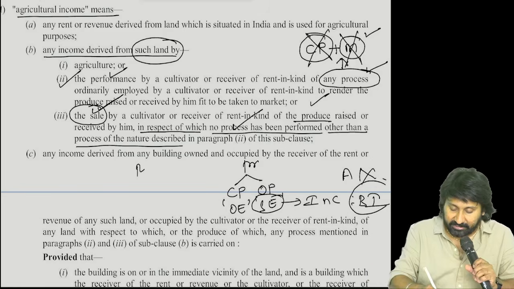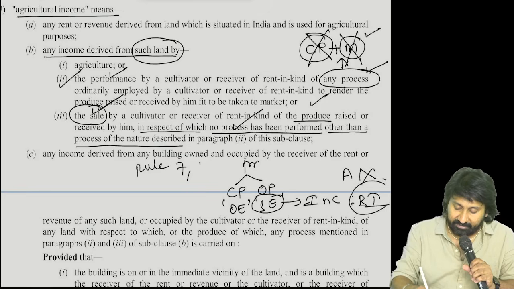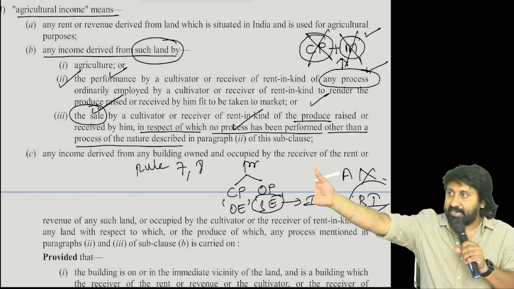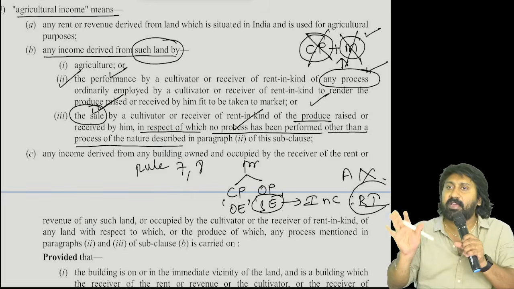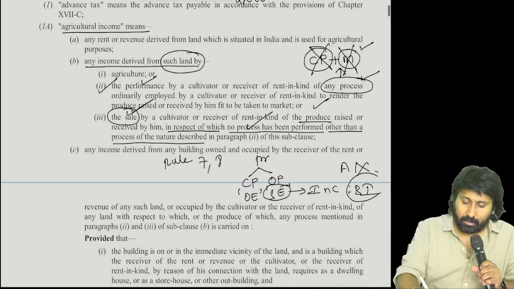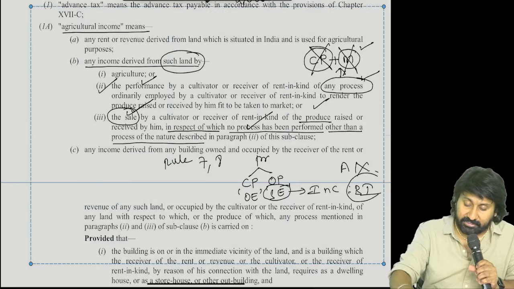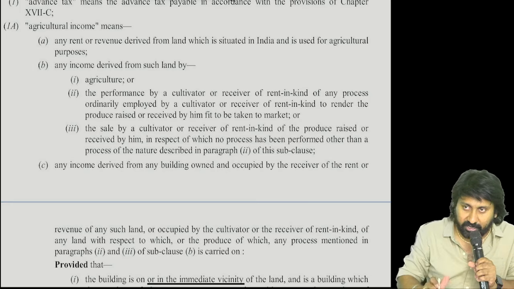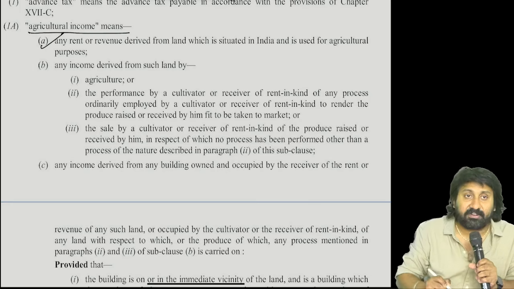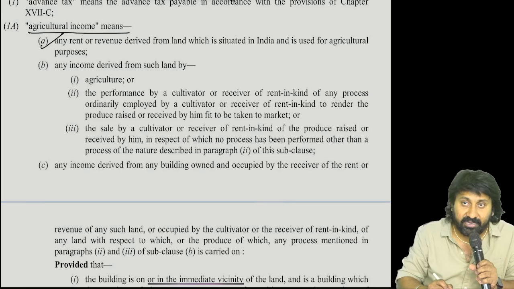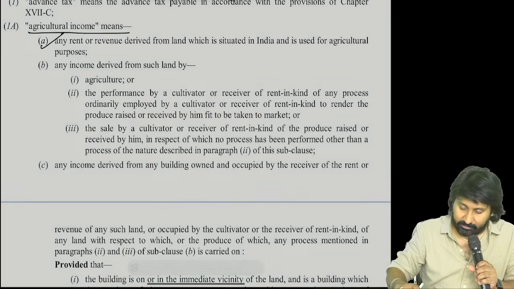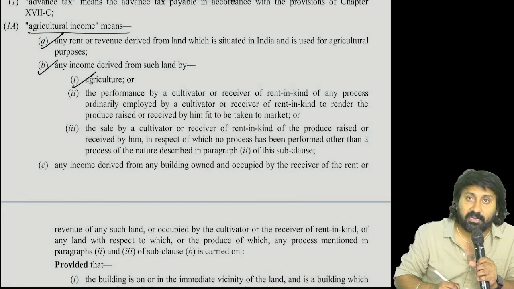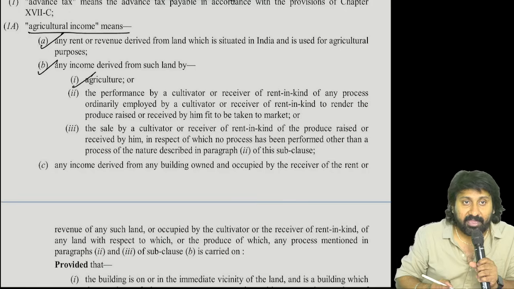That is what is discussed in Rule 7 and 8. What is that Rule 7-8? We will discuss later. At least up to here everyone understood clearly, yeah? Yes, sir. So after spending around 2 hours, what we understood is what agricultural income means. Agricultural income means the first one is rent in cash. The second one is sale of agricultural commodity by the owner who is also a cultivator.